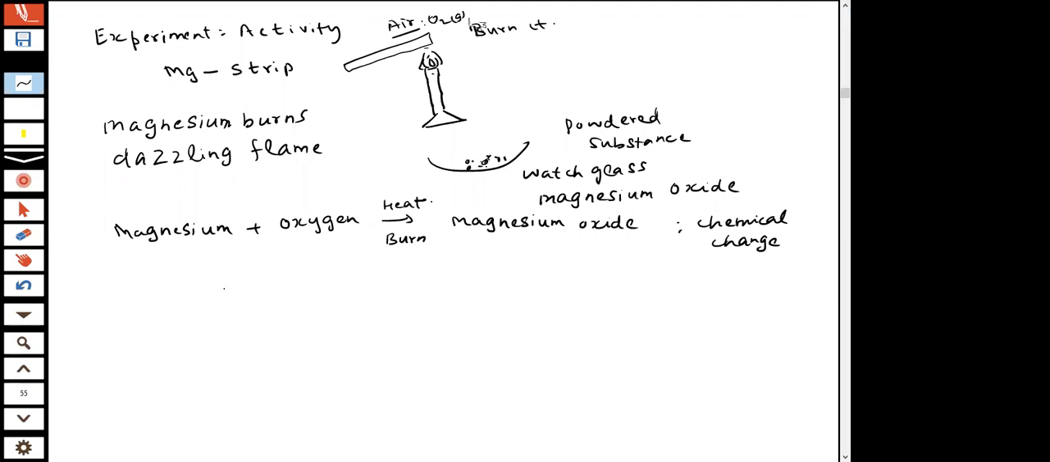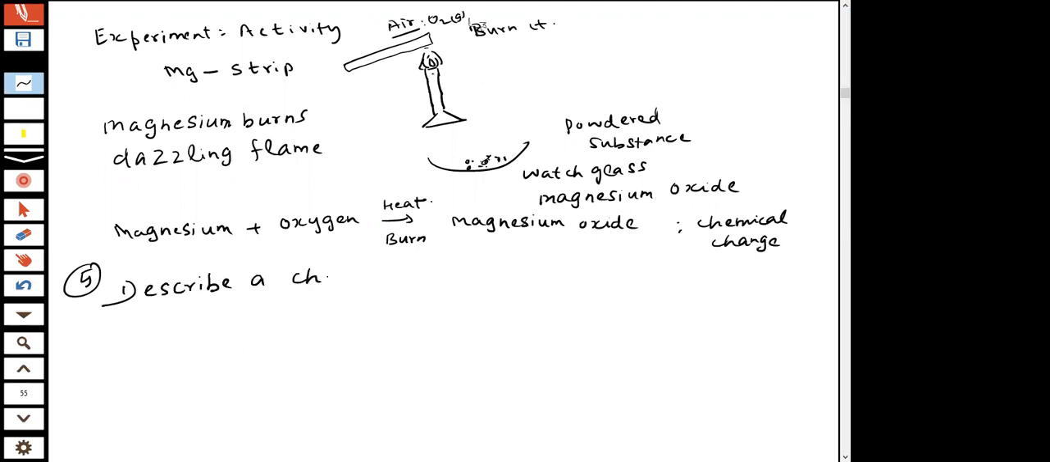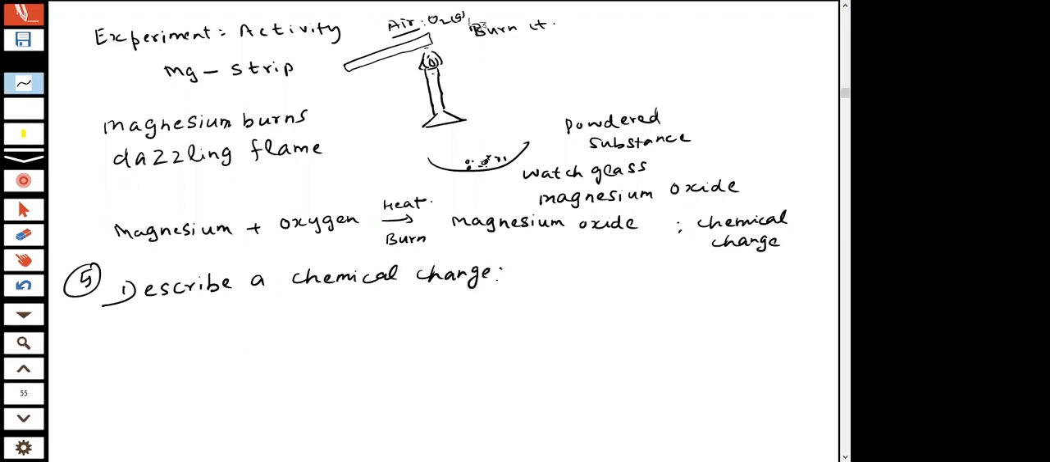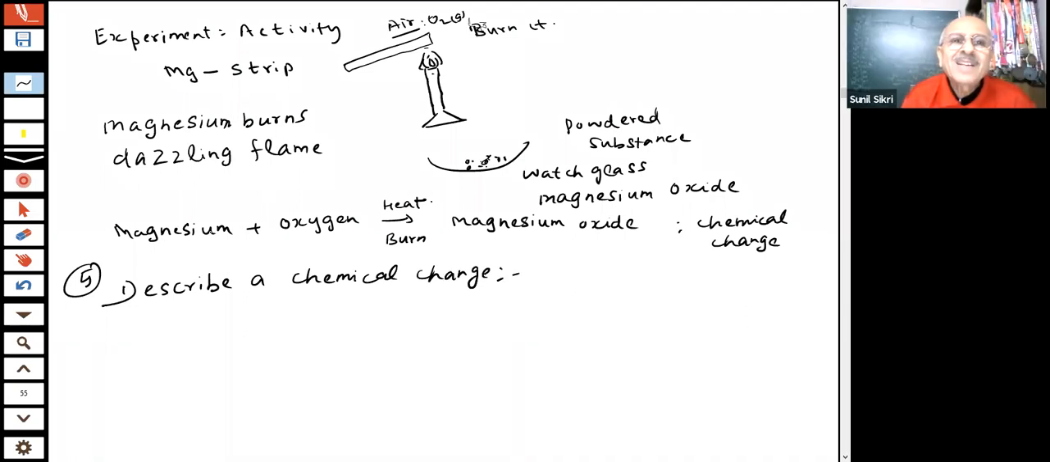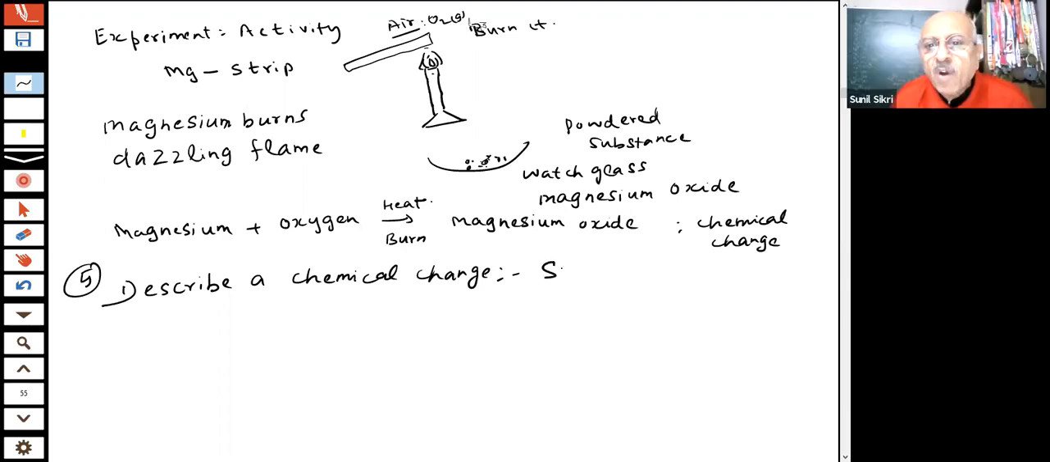Now, the question is, how will we describe the chemical change? Next question. How to describe a chemical change in chemistry? Students, if I write magnesium plus oxygen gives magnesium oxide, I am using a complete sentence. Is there any short way of representing the chemical reaction?